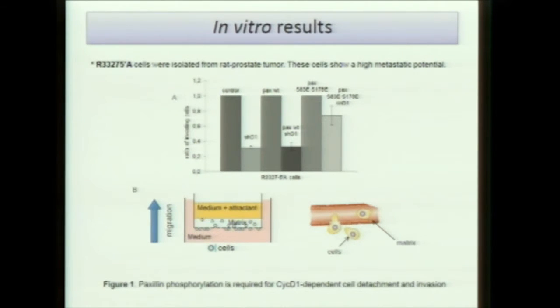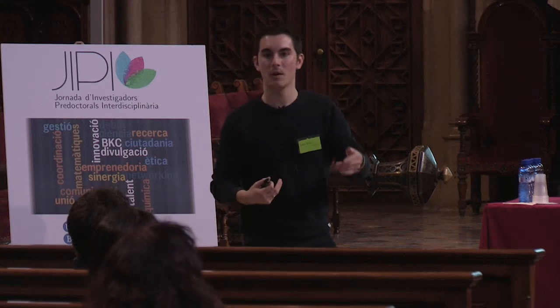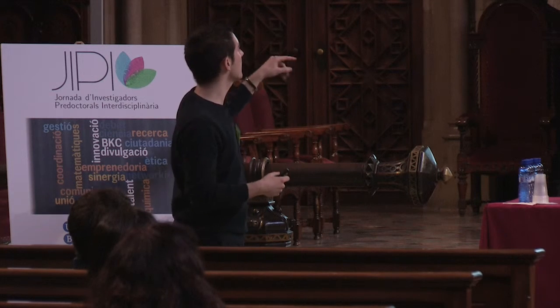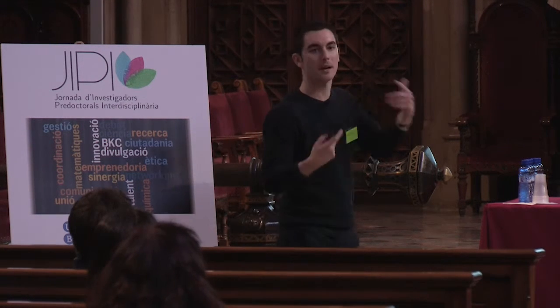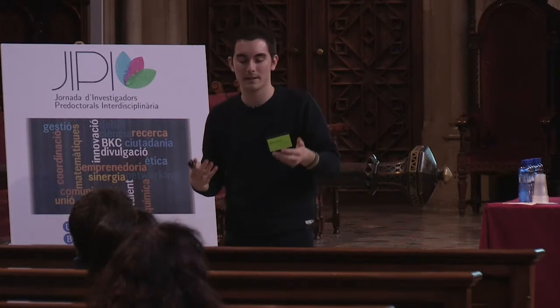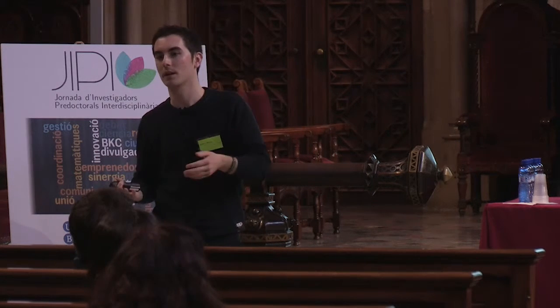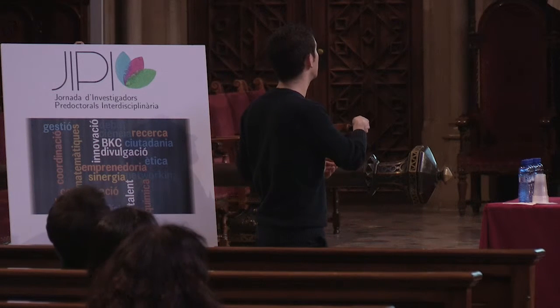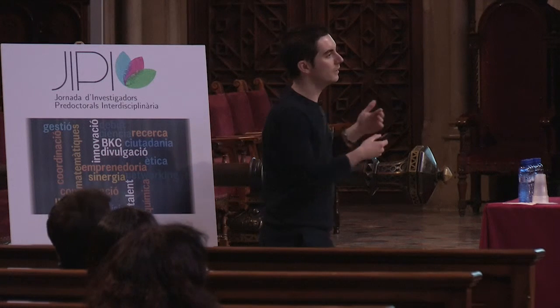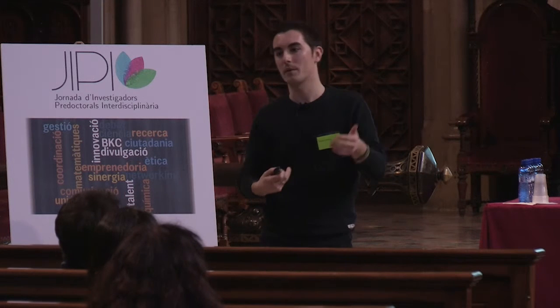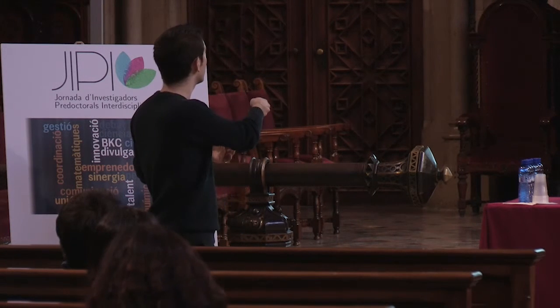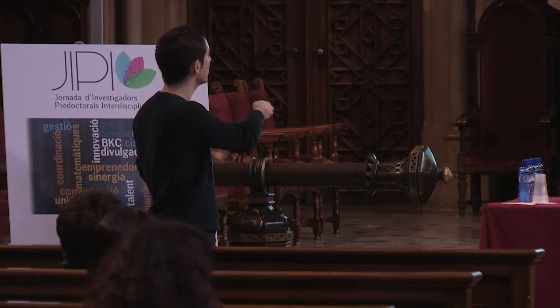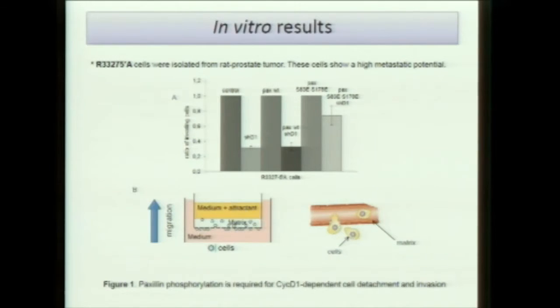Then we did other things, but the other important one is this one here, where we have the downregulation of cyclin D1, but in the same cells we have a hyperactive form of paxillin. Hyperactive form means that paxillin is always working. And what did we see here? We saw that the migration potential, or the metastatic potential, is recovered. So when we add a hyperactive form of paxillin to these cells, they are metastatic again.